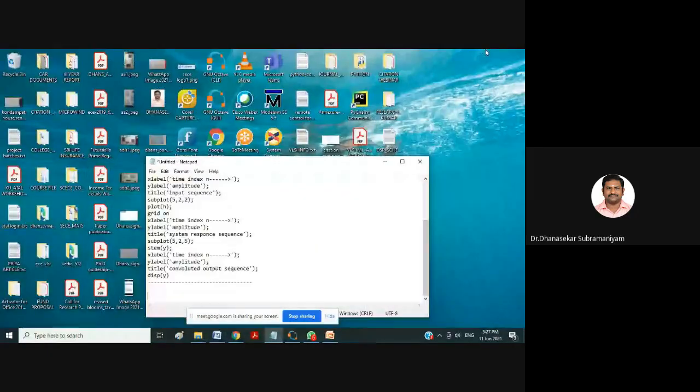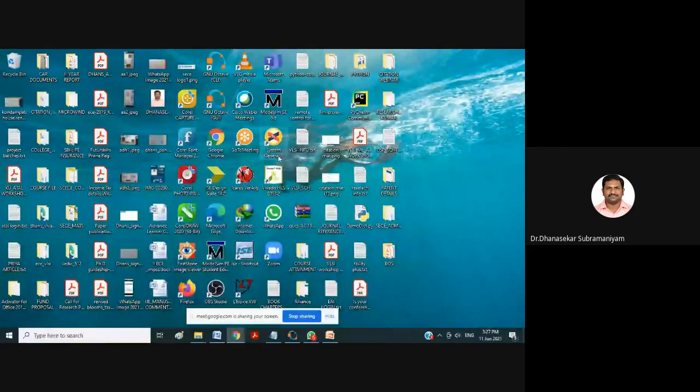In your desktop, as I told you yesterday itself, 2 icons will be available once you install the Octave software: GNU Octave CLI and GNU Octave GUI. Two icons will be available. You just double click on this GNU Octave GUI.